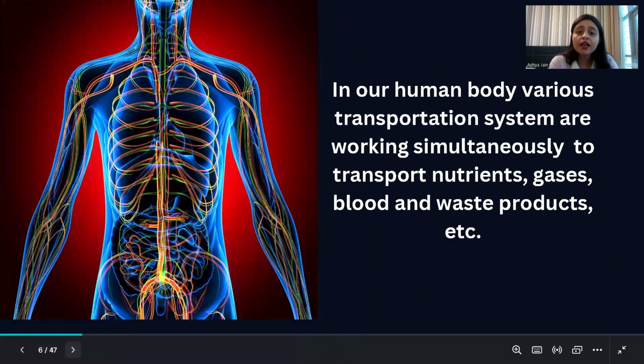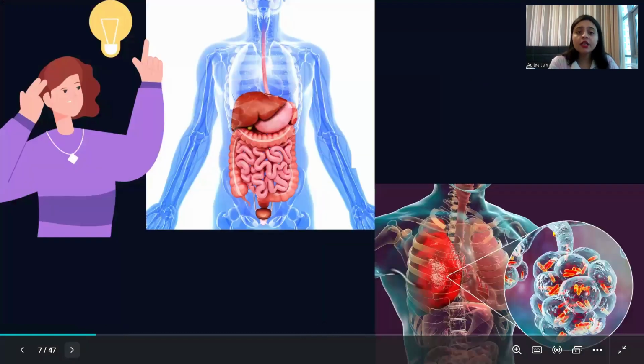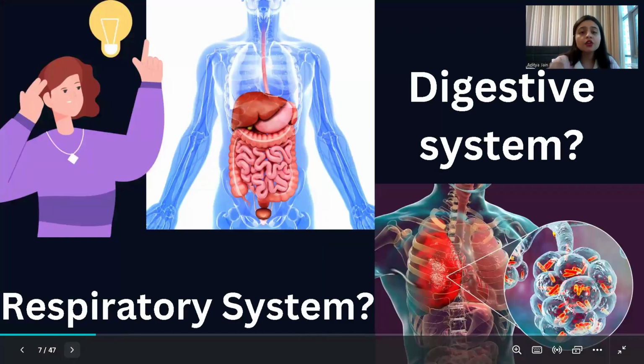In our human body, various transportation systems are working together and simultaneously to transport the nutrients, the gases, the blood and waste products, etc. And that is why the transportation systems present in our body work like a machine. Till now, we have studied two types of transportation systems in our body.